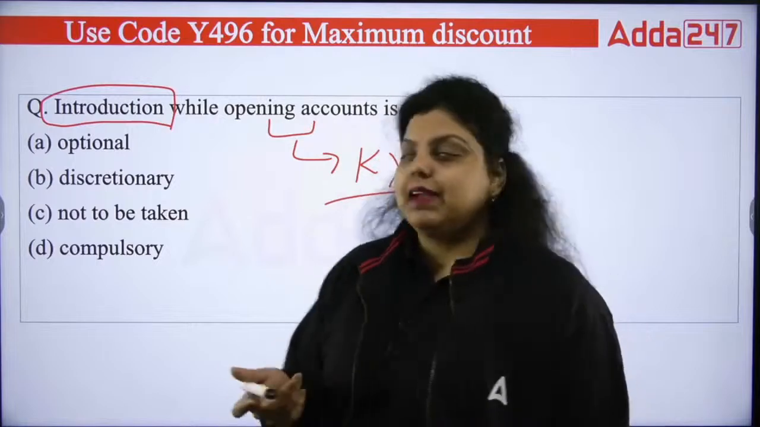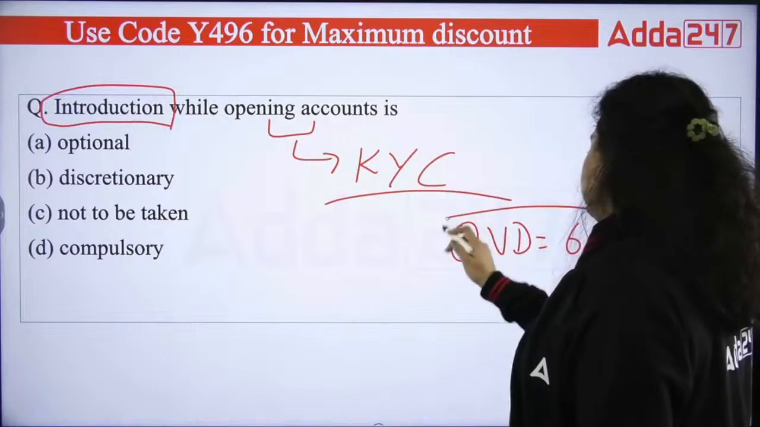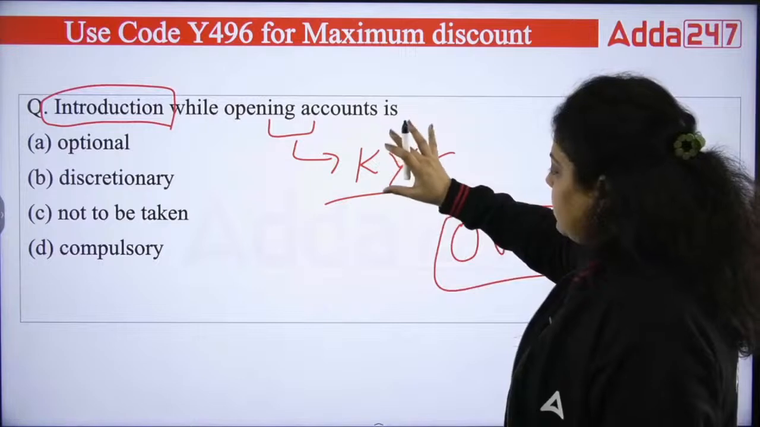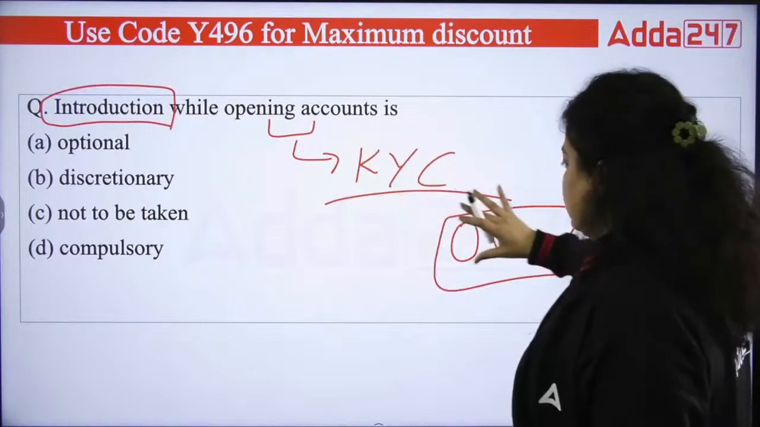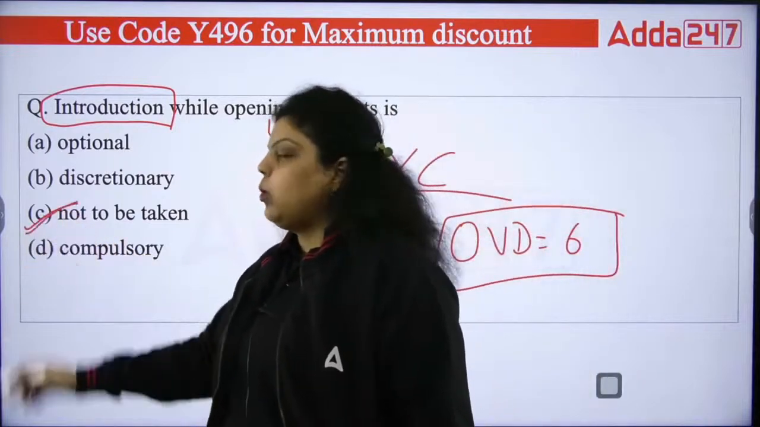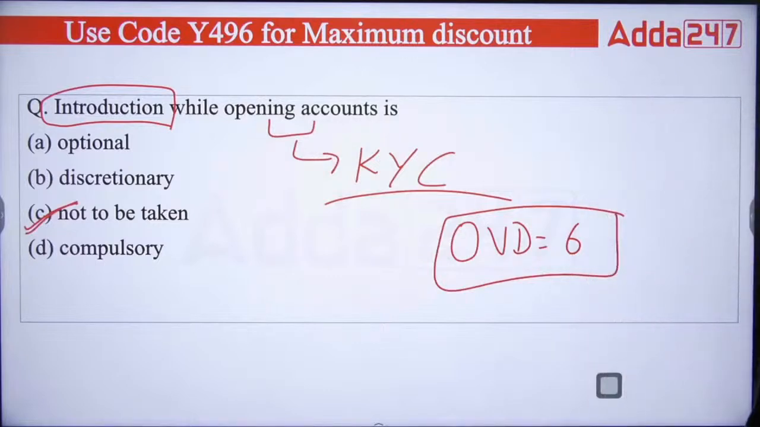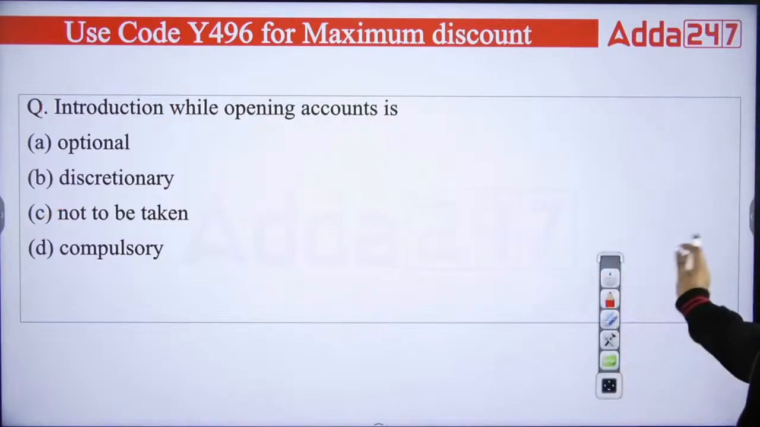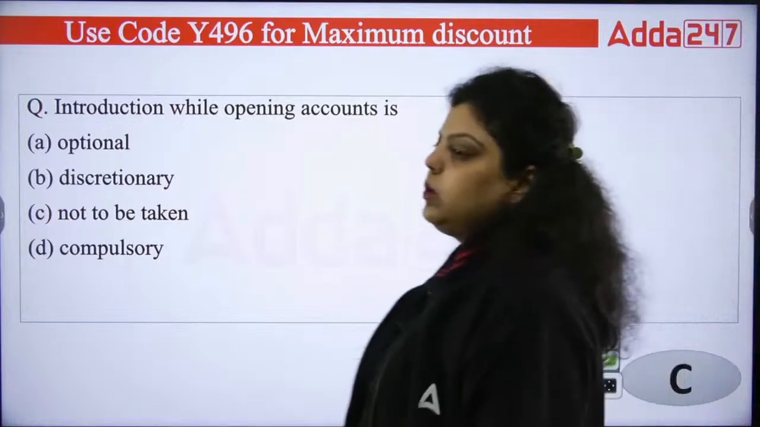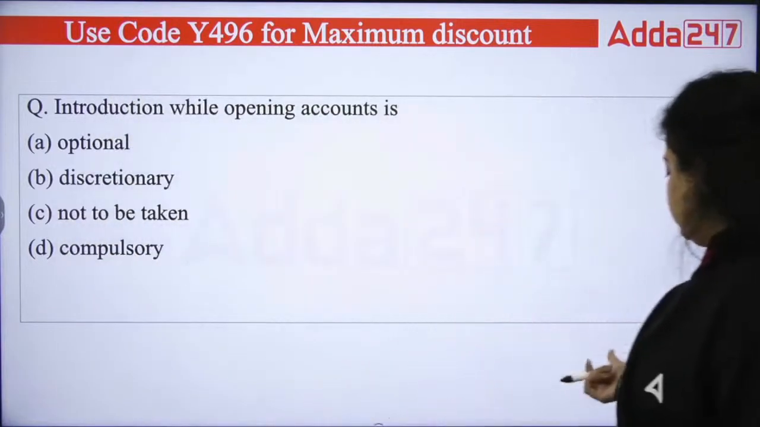To complete the KYC process, you have to give officially valid documents, and there is a list of 6 documents known as officially valid documents. So when you are already performing the KYC process and taking an officially valid document from the customer, it should not be required to have the introduction. So the right answer will be C, it is not to be taken, because you have the KYC process now. Now introduction is not required. It doesn't matter in whichever bank you go, whether there is a certain person who knows you or not. Okay, so the right answer will be C.